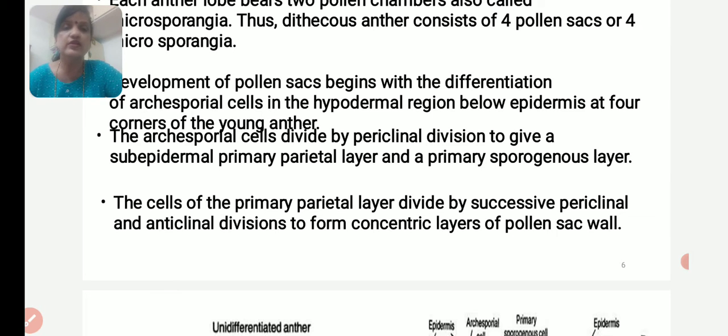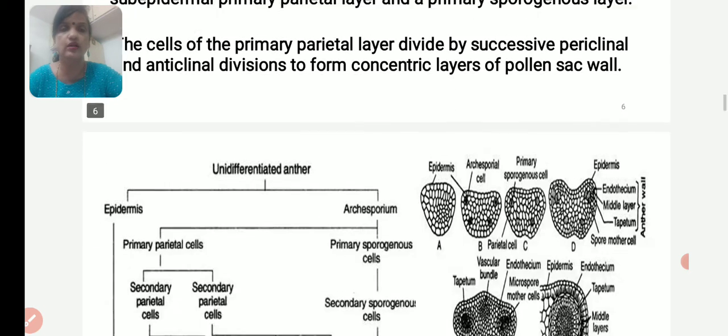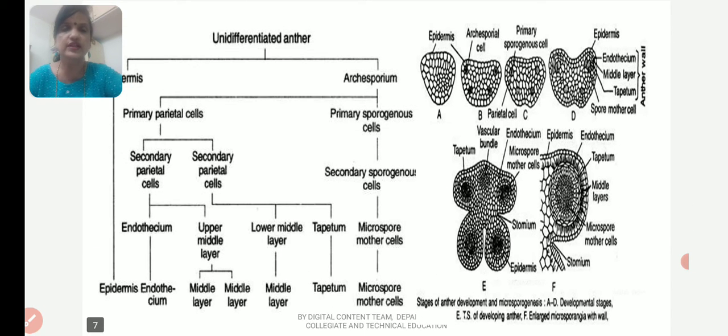The archesporial cells divide by periclinal division to give rise to a subepidermal primary parietal layer and a primary sporogenous layer. The cells of the primary parietal layer divide by successive periclinal and anticlinal divisions to form concentric layers of the pollen sac wall. So you can see here the development of the